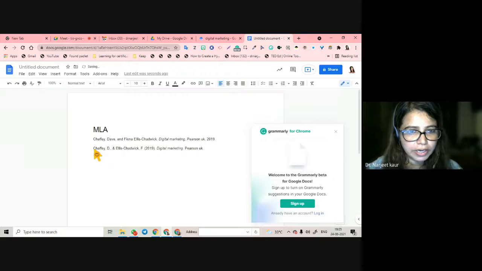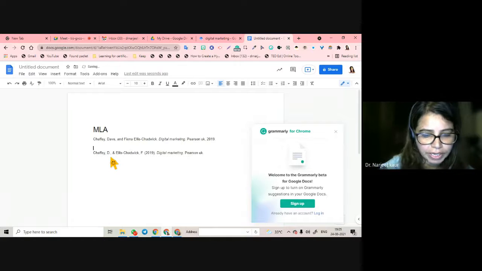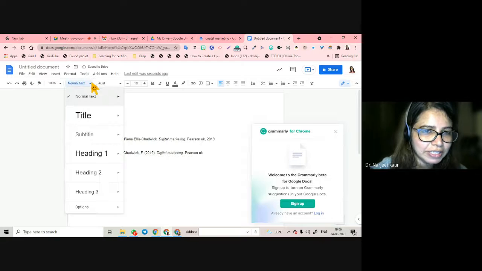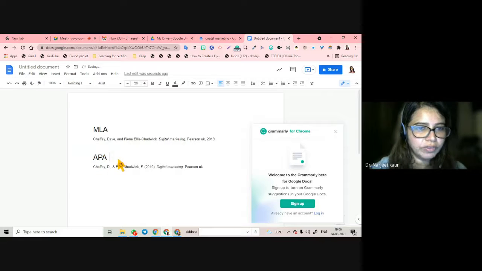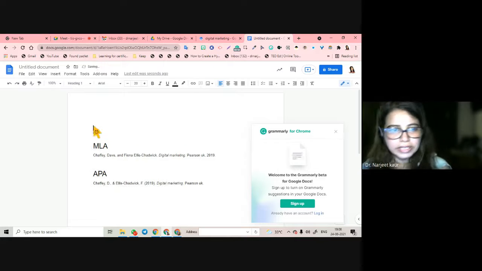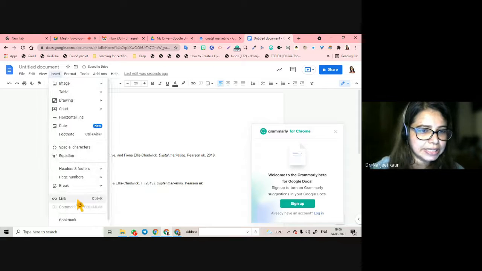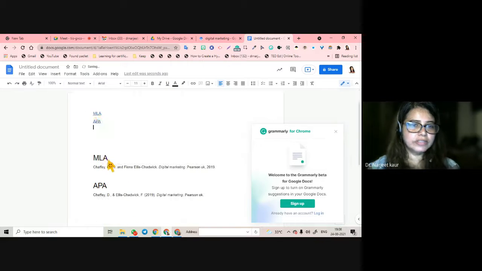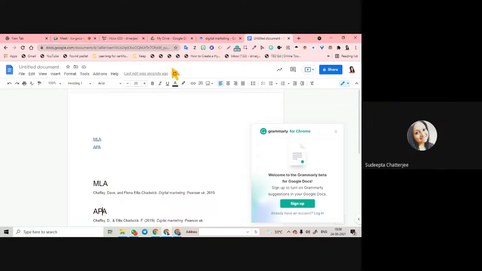Control V, and here APA, and change this also into a heading so that a table of contents is formed. Right? Okay, now you can insert anywhere that you want the table of contents. Now you have created. Then I click on MLA, I reach MLA, I click on APA, I will reach APA. Okay, so this is what it means.